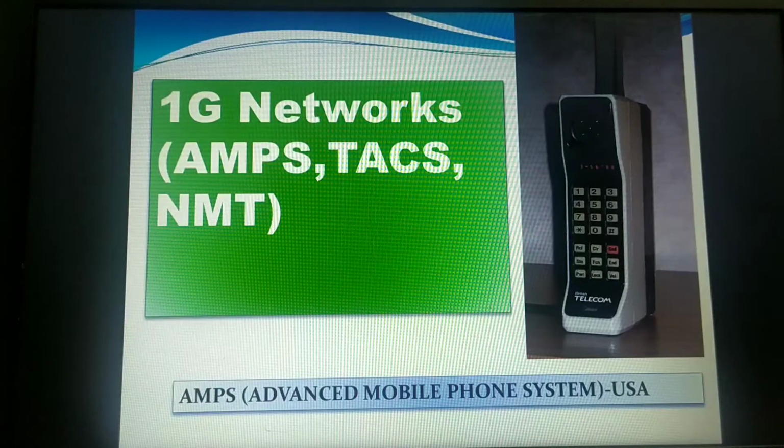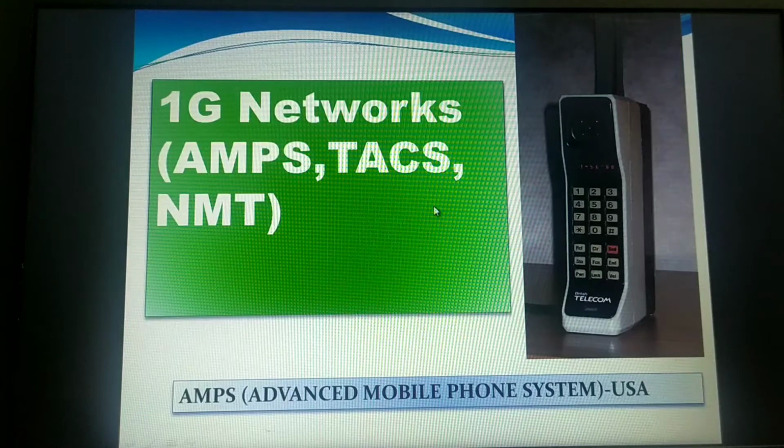These first generations were conceived, designed purely for voice calls. Almost there was no consideration for data service. Data services means internet service. In the first generation there was no question of internet at all, and these 1G mobile systems were analog transmissions for speech services. Whatever we communicate from one user to another user, obviously our voice signals are analog, and the same analog signals were carried from the source to the destination. There was no conversion at all. Hence they are considered the first ever analog cellular systems.